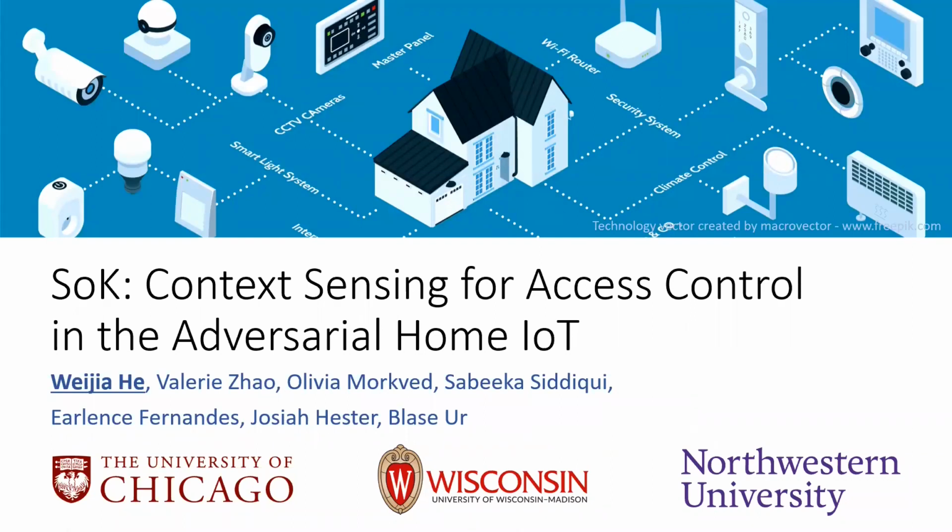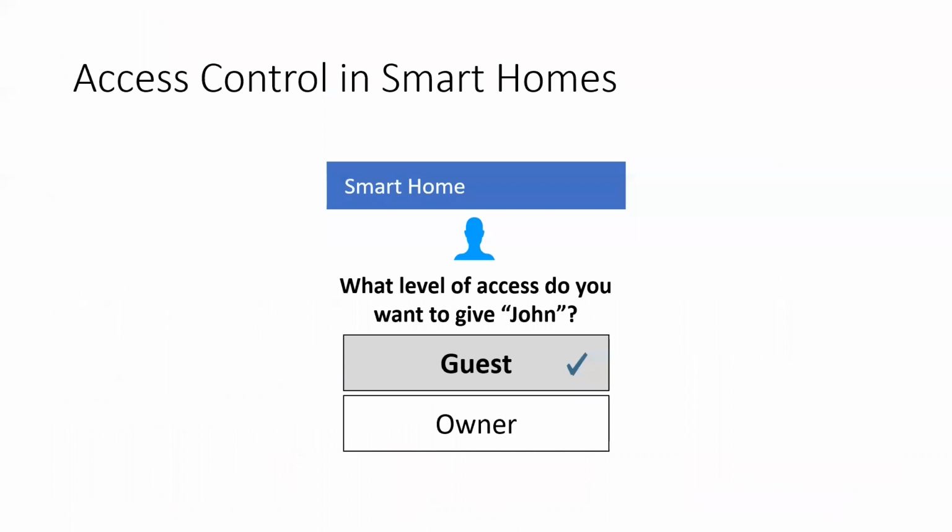Today, I will present our work on context sensing for access control in an adversarial home IoT. Smart home devices are becoming increasingly popular, but access control is still often neglected. Even in cases where access control settings are offered, it is often very coarse-grained.